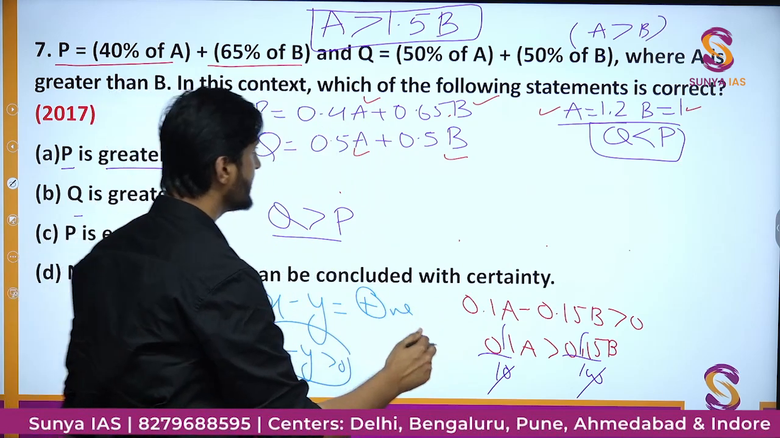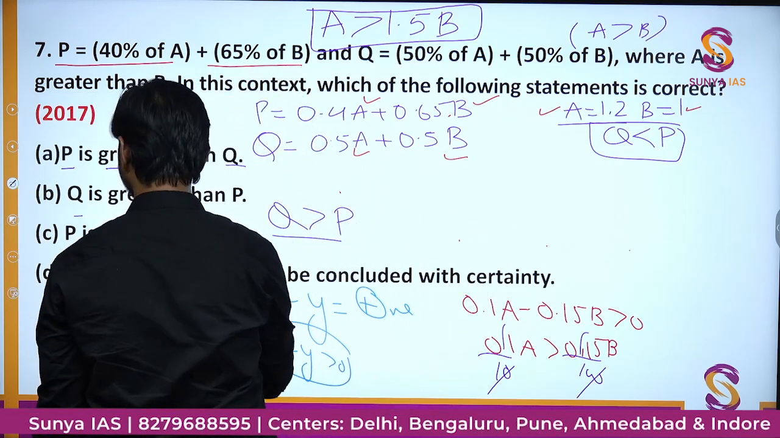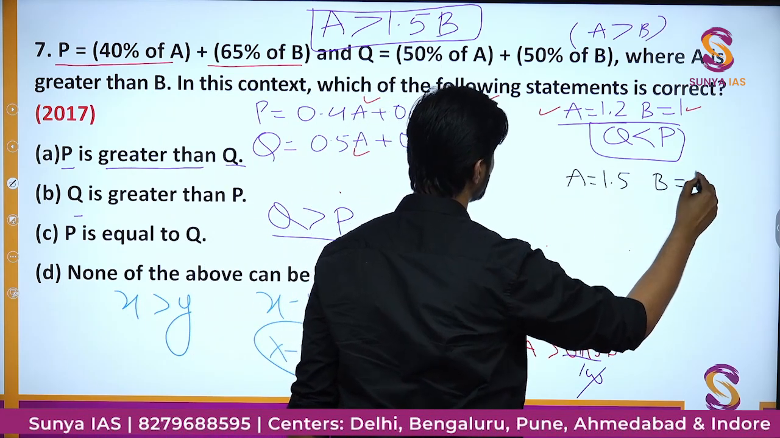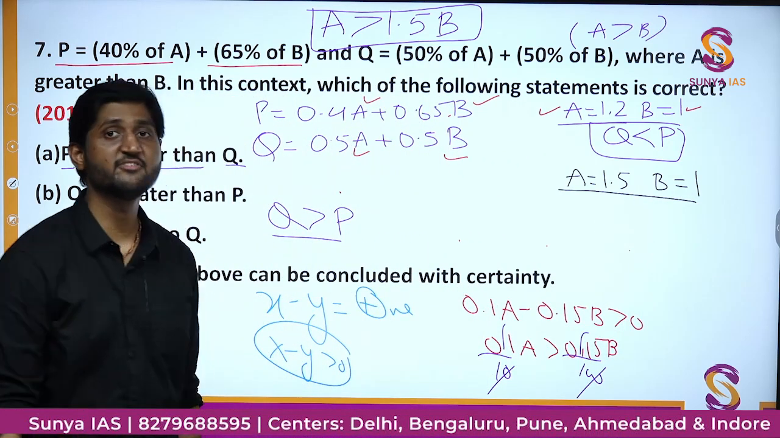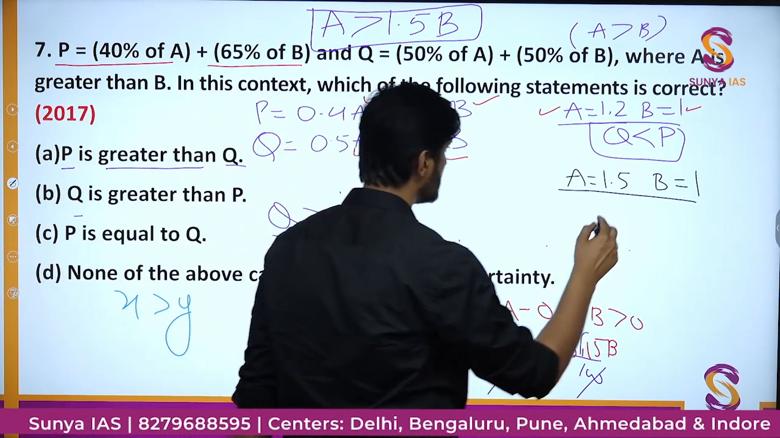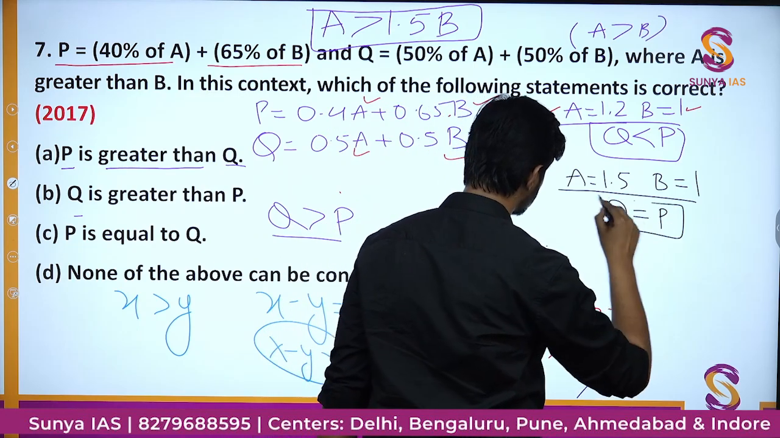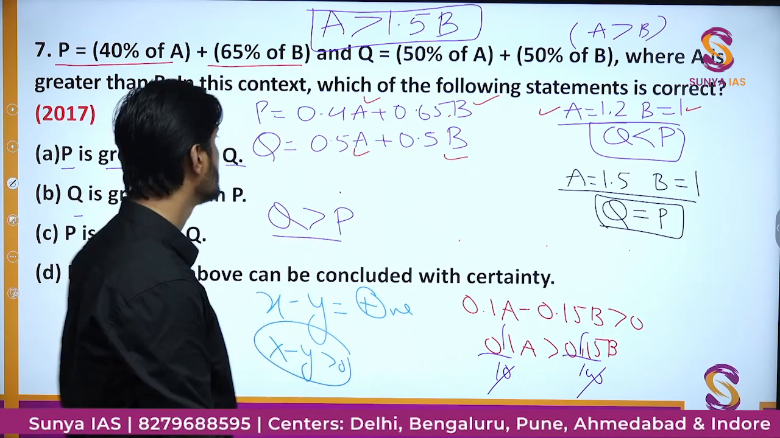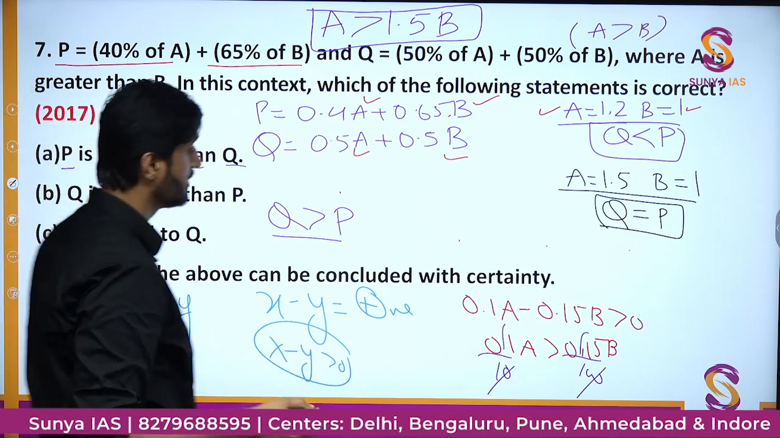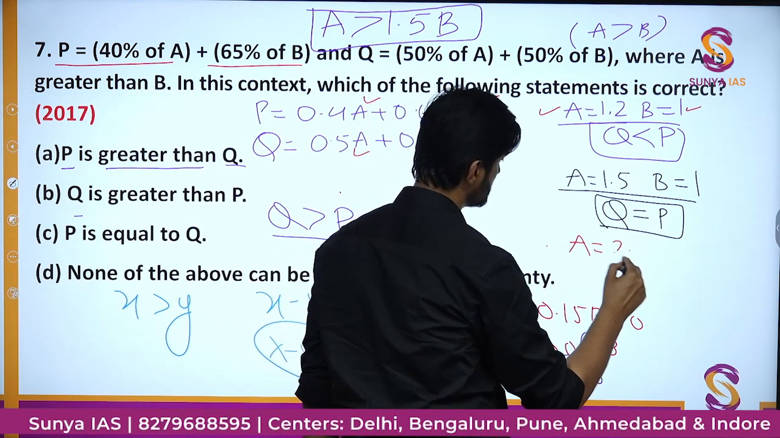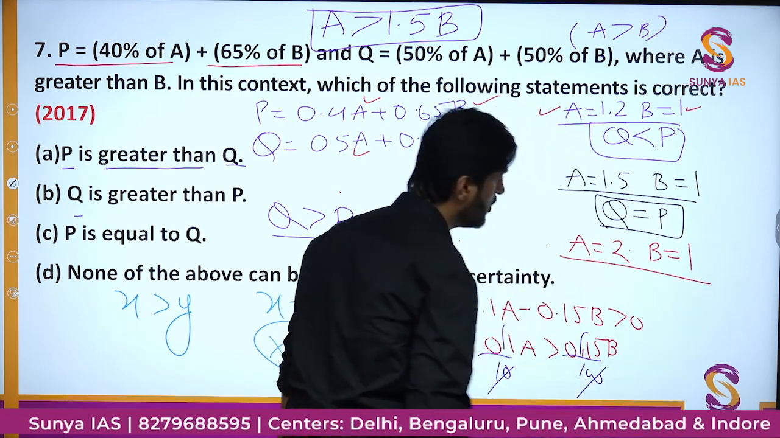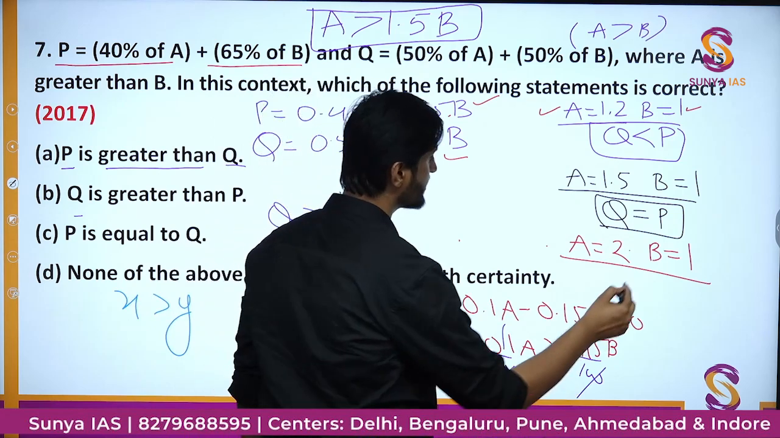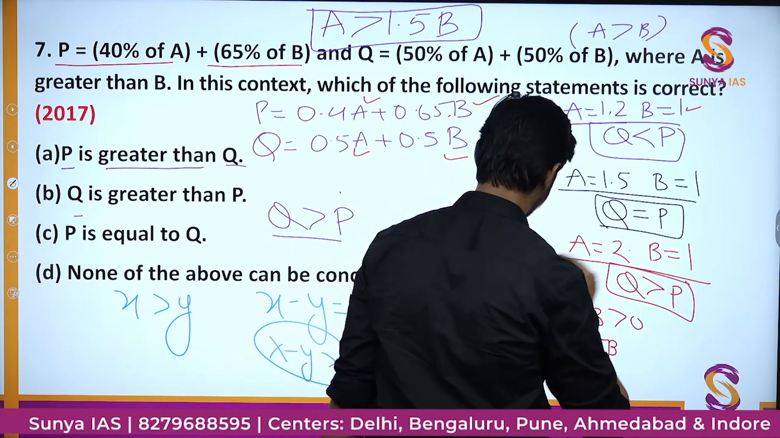Similarly, if I take the values, let's say A is equal to 1.5 and B is equal to 1, we'll surprisingly find that both will be the same. You will find that Q will be equal to P. Just try to put these values of A and B here and find the values of P and Q. And finally, if we take the value of A as 2 and B as 1, both of these conditions are being satisfied. In that case, you will actually find that Q will be greater than P. Okay.